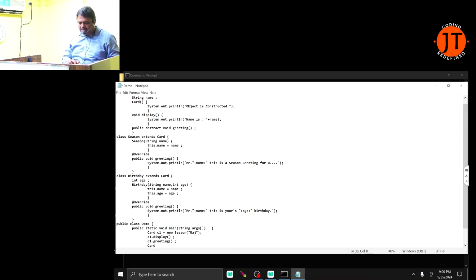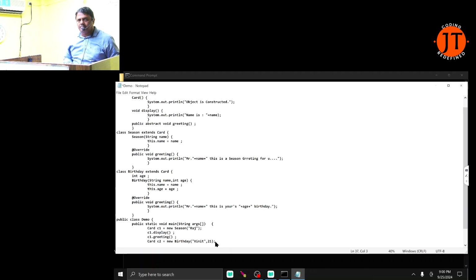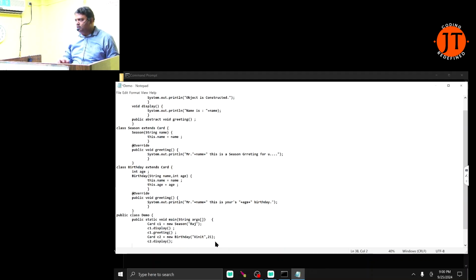Then after that, I write Card c2. c2 is the reference of the Card class. New Birthday, and what do I pass here? That is Vineet. What age do I pass here? That is 21. Here you see, when I call c2.display, c2 is the reference of the Card class. So for that object, the name is Vineet.